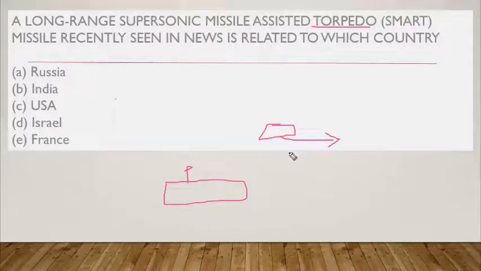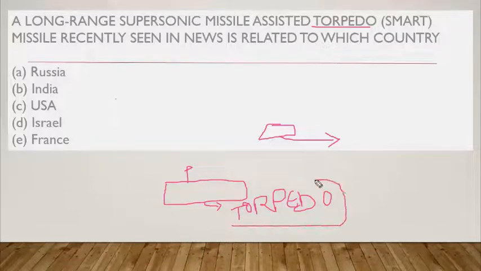So if it wants, it can launch the missile. But for a submarine, it needs to release the missile underwater. So the pressure of the water is very high, so it should penetrate through the pressure of the water. Which among the following will be able to do this? It is a torpedo. A torpedo is nothing but a water form of missile. A missile which can travel through the water is known as a torpedo.